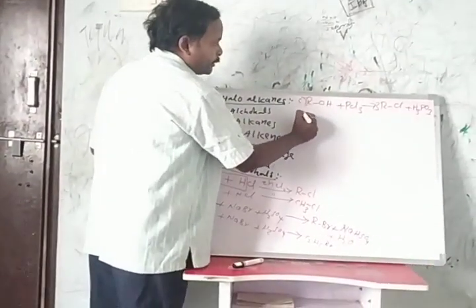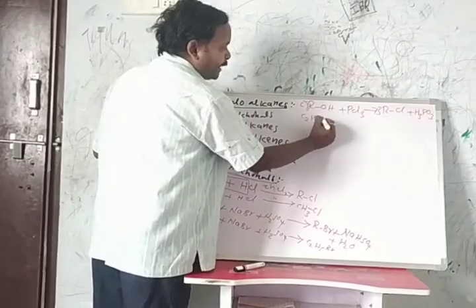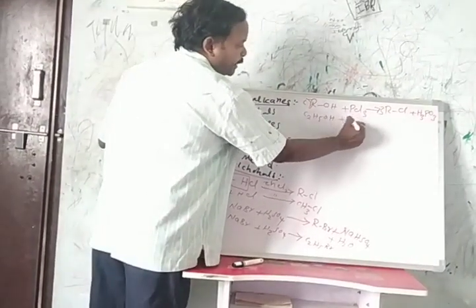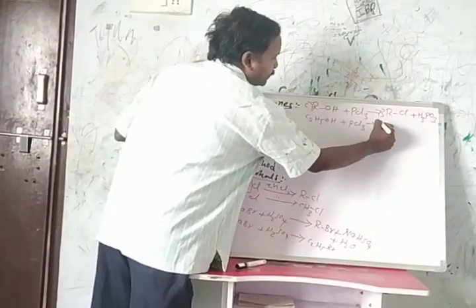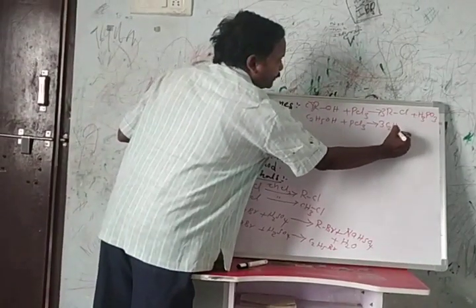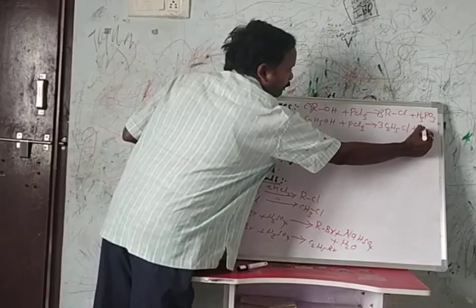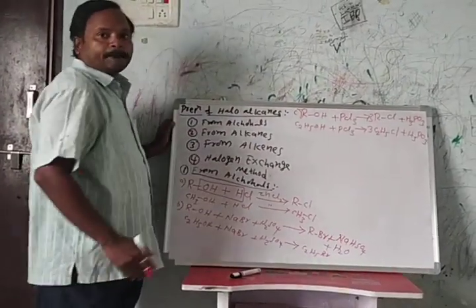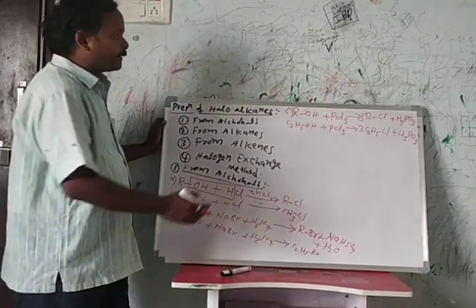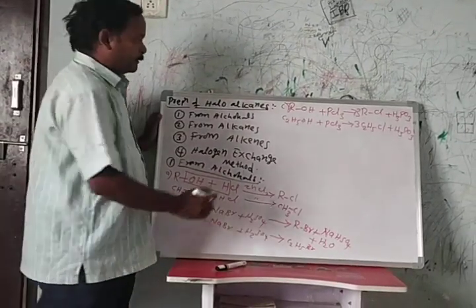For example, ethyl alcohol reacts with PCl3, phosphorus trichloride, and forms 3 moles of ethyl chloride along with phosphorous acid. This is the preparation of alkyl chlorides from alcohols.